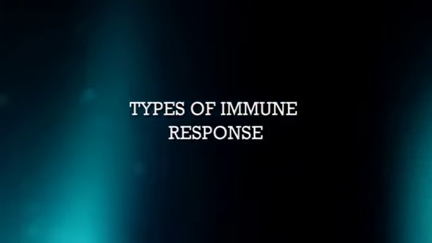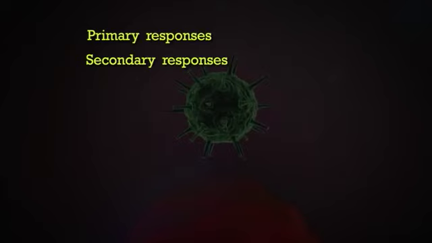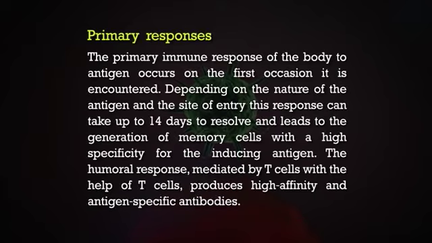Now coming to the types of immune response. Immune responses to antigens may be categorized as primary or secondary responses. The primary immune response of the body to antigen occurs on the first occasion it is encountered. Depending on the nature of the antigen and the site of entry, this response can take up to 14 days to resolve and leads to the generation of memory cells with a high specificity for the inducing antigen.